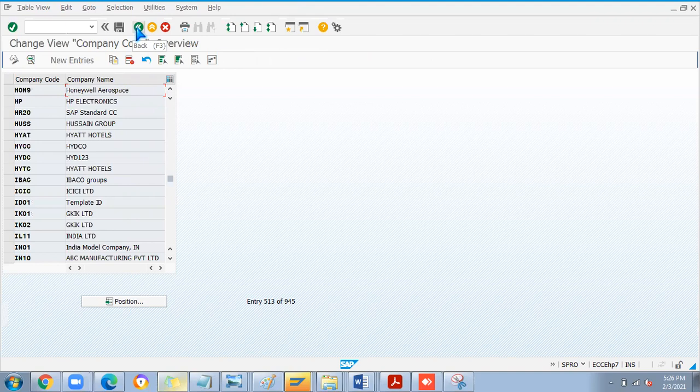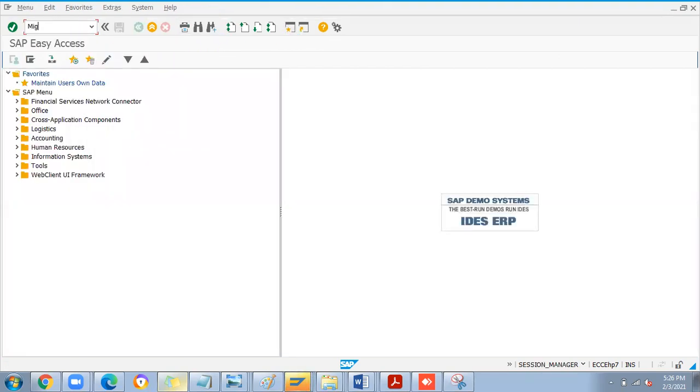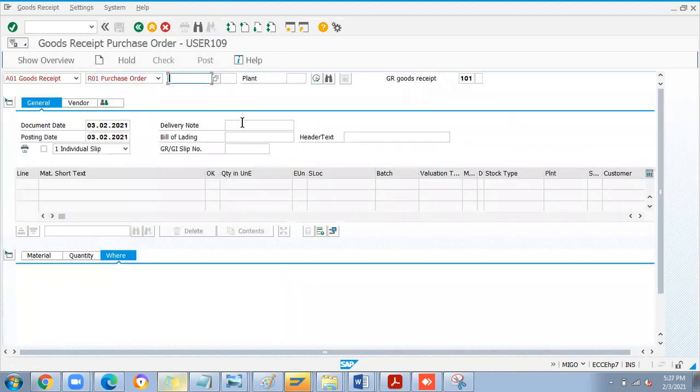Just copy the name and do this again. Copying GL success. Let's check now. We'll test it because the company code is not deleted. Company code is there. Company is deleted, right? So let's see whether this is going to work.